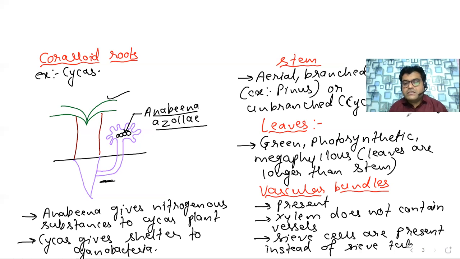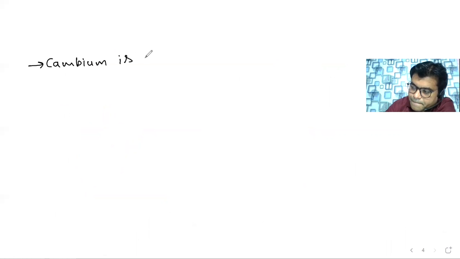So here a cambium is present for performing the secondary growth, that means the girth-wise growth.